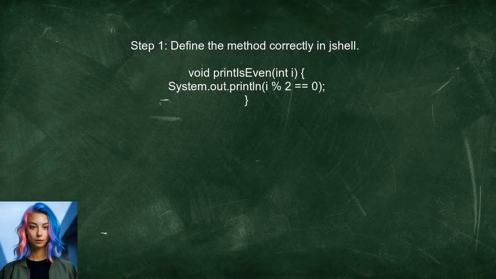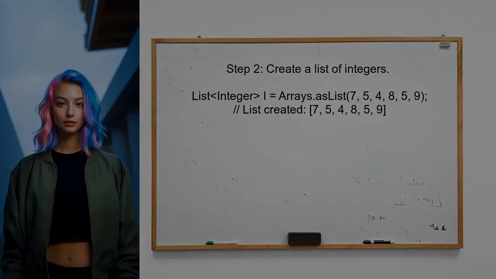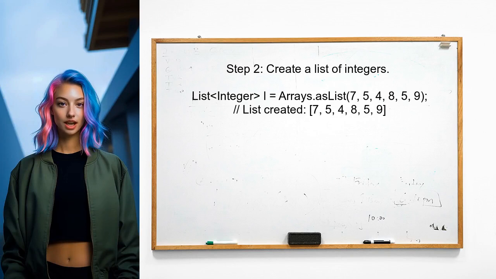To use method references for top-level functions in JShell, the user needs to define the method in a way that allows it to be referenced correctly. First, let's ensure the method is defined properly. Next, the user should create a list of integers. This can be done using the Arrays.asList method. Let's create a list with some sample integers.